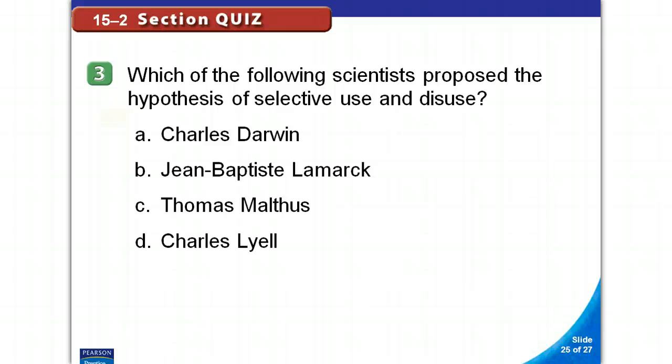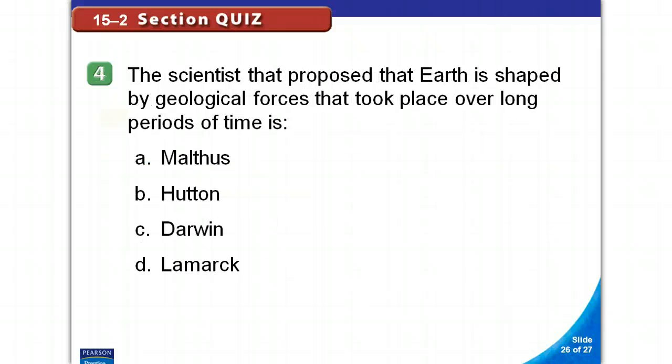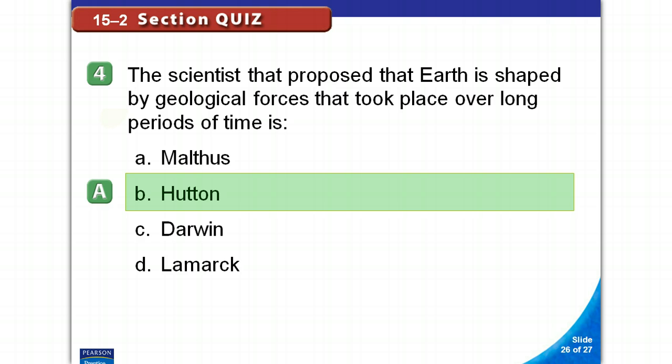Which of the following scientists proposed the hypothesis of selective use and disuse? Lamarck. The scientist that proposed that Earth is shaped by geological forces that took place over long periods of time is Hutton.